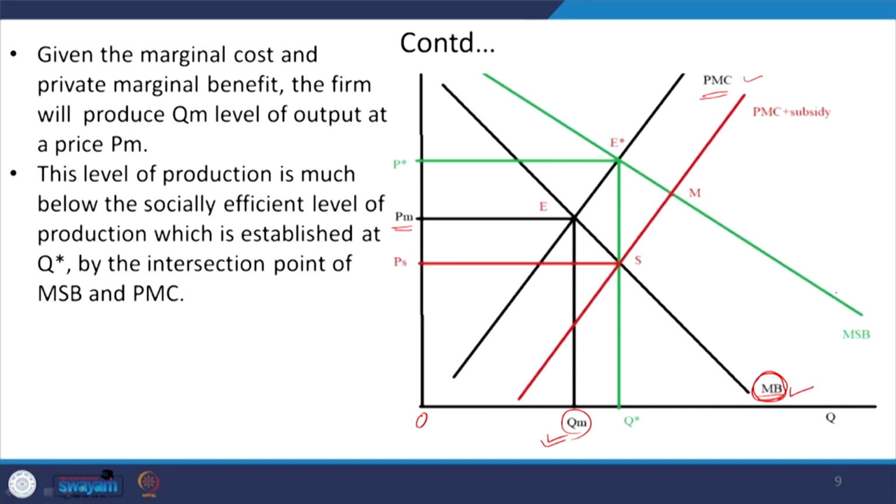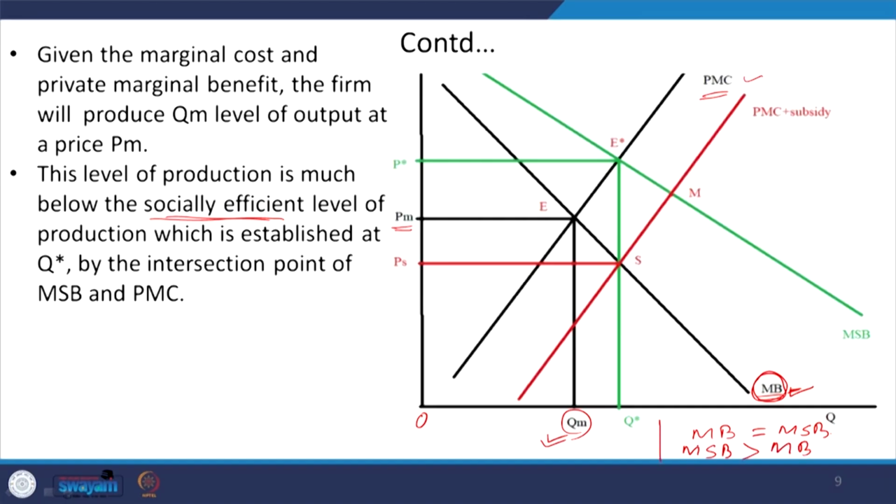If we include these societal benefits, then the marginal benefit will be more, right. So, how to take this? In order to find the socially efficient level of production, what do we need to see? We need to see that the marginal benefit must be equivalent to the marginal social benefit, but here we find that the marginal social benefit is greater than the marginal benefit, right.